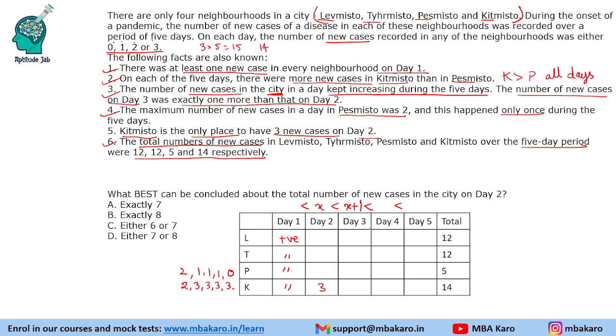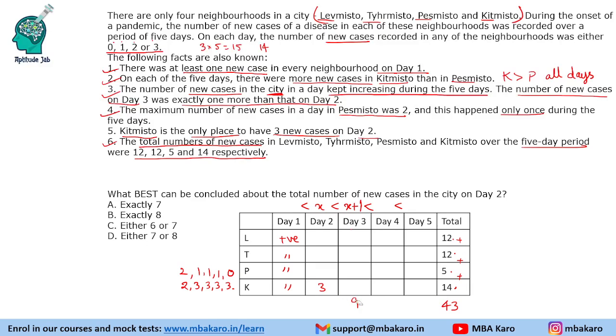Now we will have to find the value of x in order to solve this problem because we have exhausted all the information. Now we find the grand total of the number of cases in these 4 places, that is 24 plus 19, which is 43. Now applying some common statistical knowledge, these are in increasing order. So day 3 is going to be the median value. Let us assume the median value is around the average. Let us say it is 9.